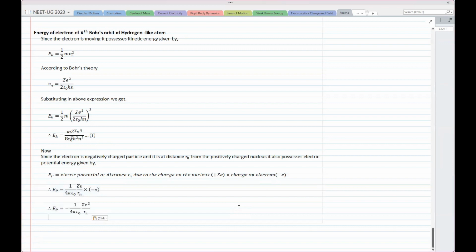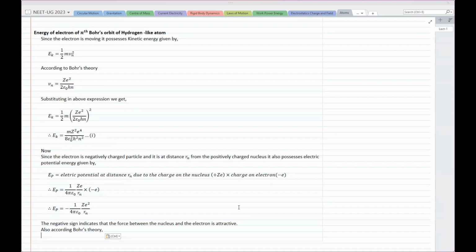If we simplify that, we get potential energy is minus 1/4 pi epsilon naught Ze square upon Rn. The negative sign here indicates that the force between the nucleus and electron is attractive. We know that when the force is attractive, we write negative potential energy, because the system attracts, the system does the work, and hence the system loses energy, so we write negative, right?